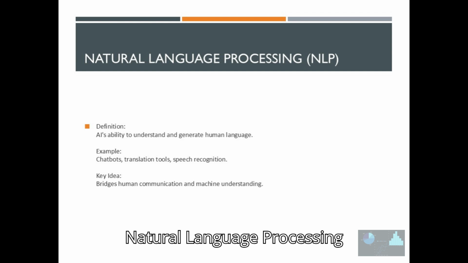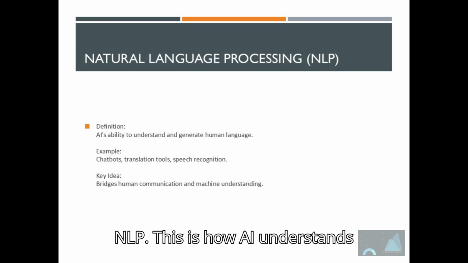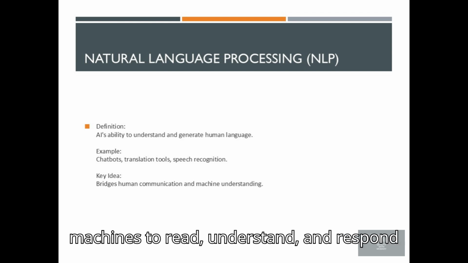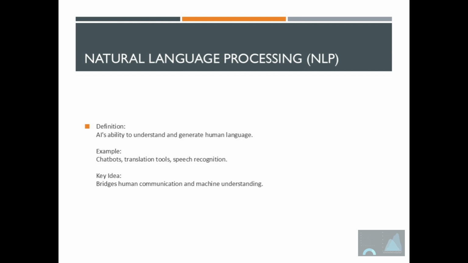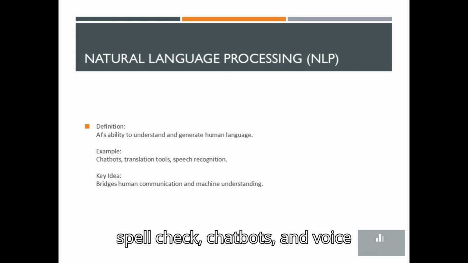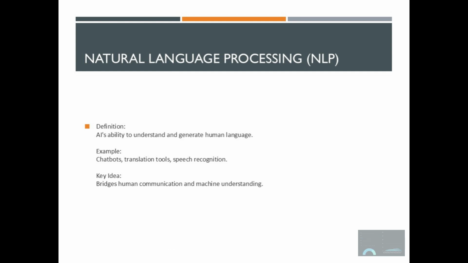Natural language processing, NLP. This is how AI understands and generates human language. It allows machines to read, understand, and respond in a way that feels natural. Examples? Automatic translations, spell check, chatbots, and voice recognition on your phone.